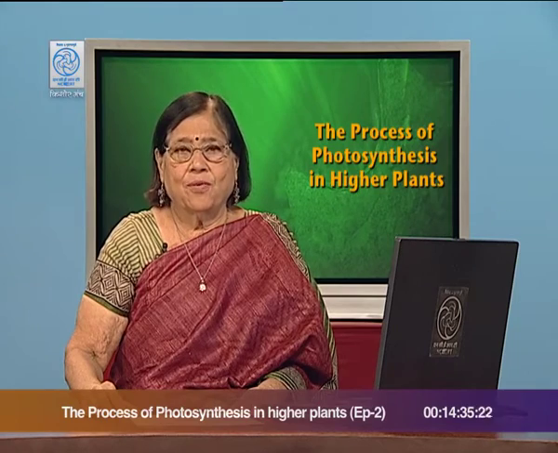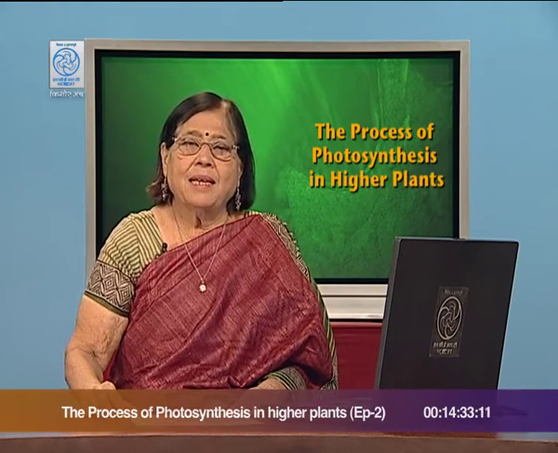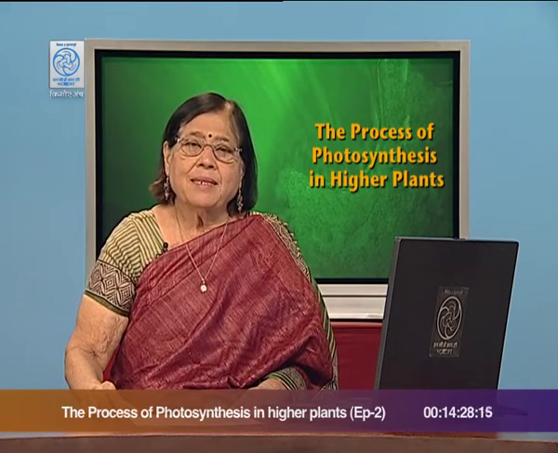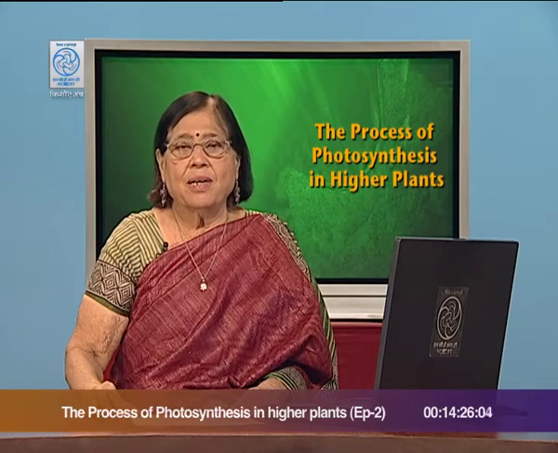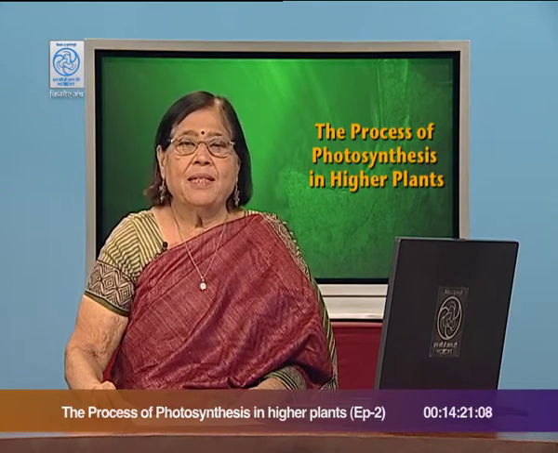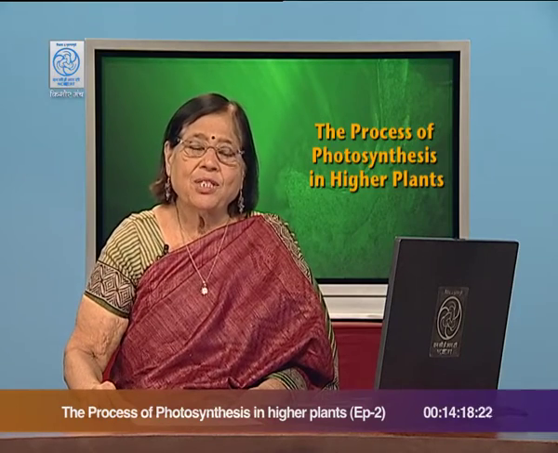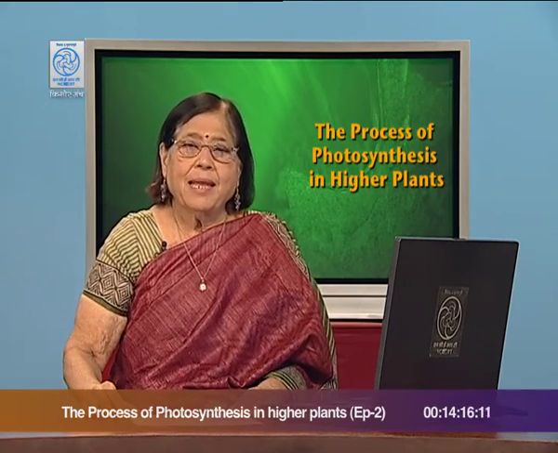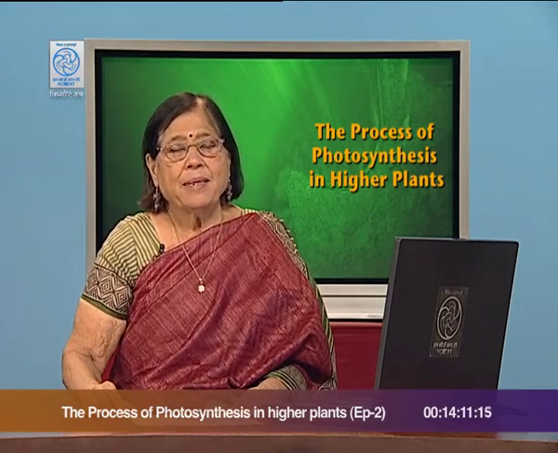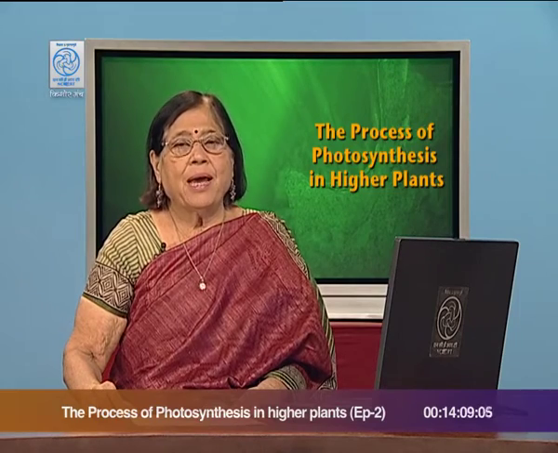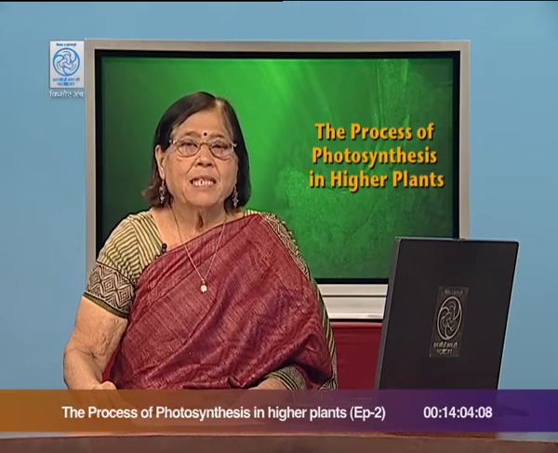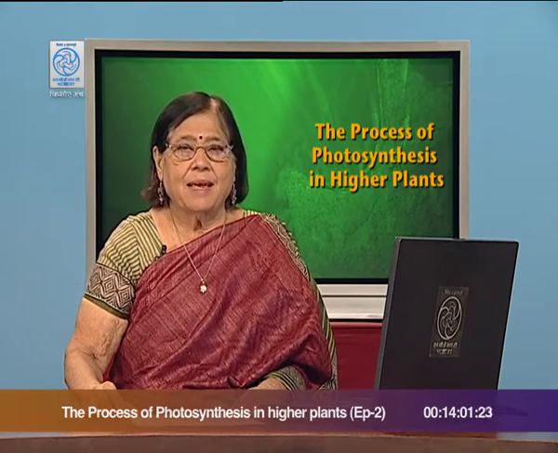Coming back to chlorophyll, the pigment, which is an important pigment for photosynthesis. It is present in a structure called chloroplast. We know in the leaves there are mesophyll cells in which we have chloroplasts, and these chloroplasts will have chlorophyll, and they have the capacity to orient or align themselves in such a way in the leaf so that they get maximum sunlight when the sun is there.